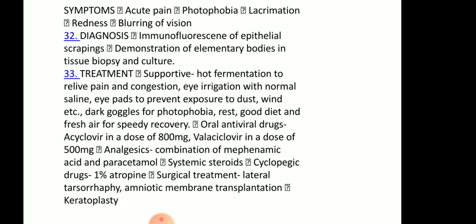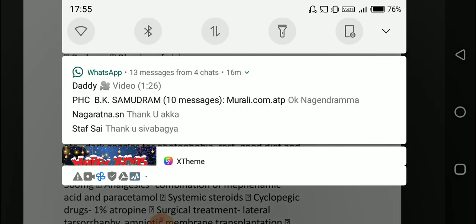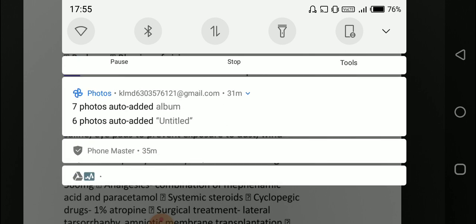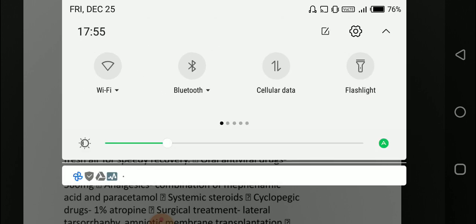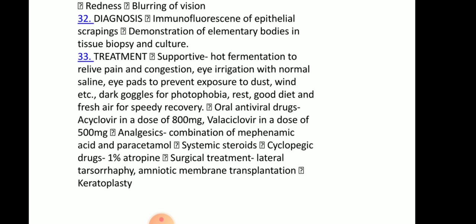Diagnosis is by immunofluorescence of epithelial scrapings, demonstration of elementary bodies in tissue, biopsy and culture.